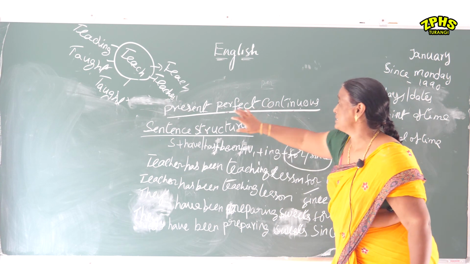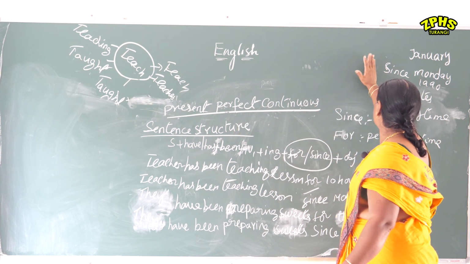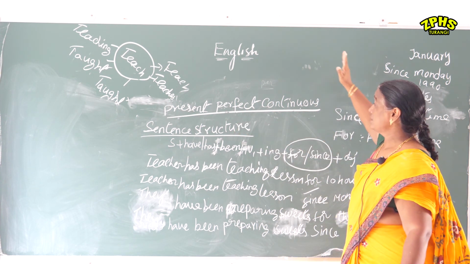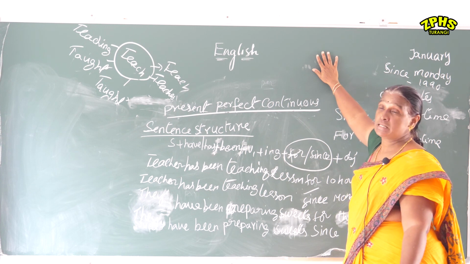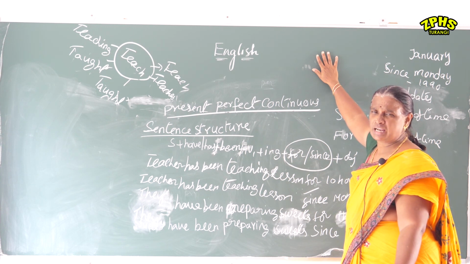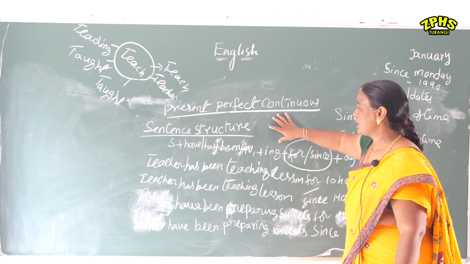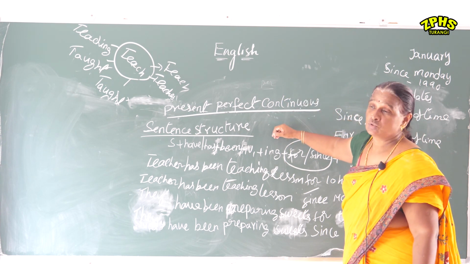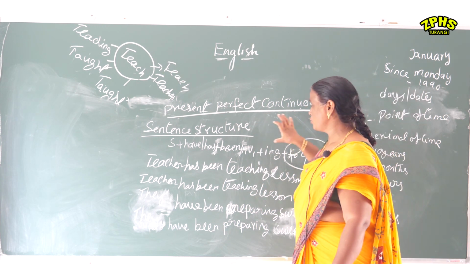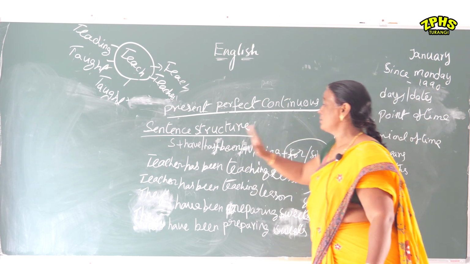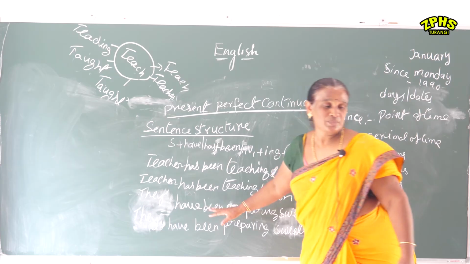We always use present perfect continuous tense with since or for. You will get this question in grammar compulsorily, not only in 10th class but in inter and degree, because grammar is always the most important part. To confuse you, they always ask about since and for. So be careful about when you use since and for in the present perfect continuous tense. Thank you.